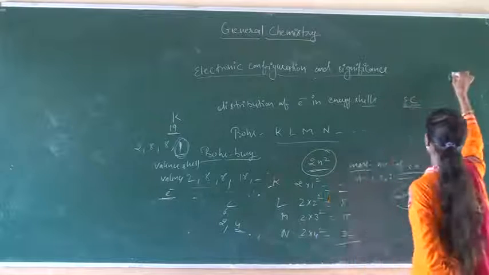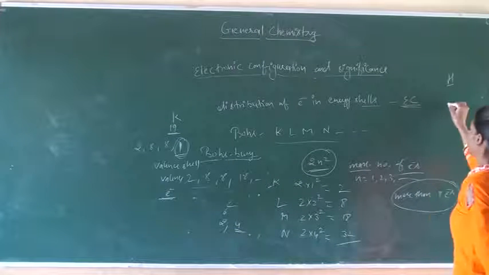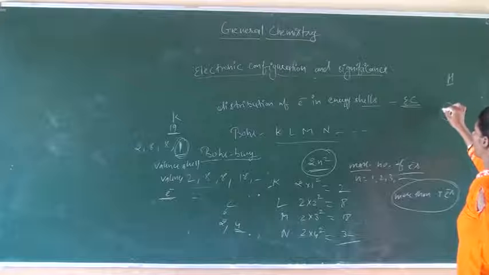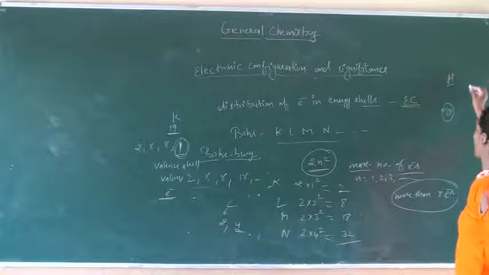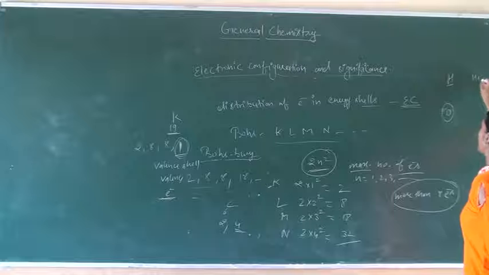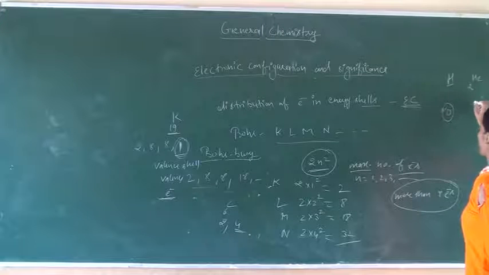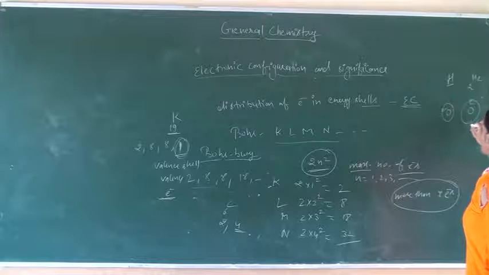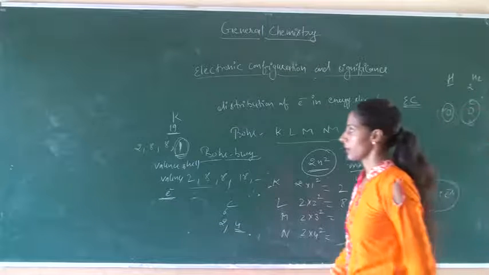For example, in the case of hydrogen, only 1 electron is present. In the case of helium, there are 2 electrons, and the first cell contains a maximum of 2 electrons.